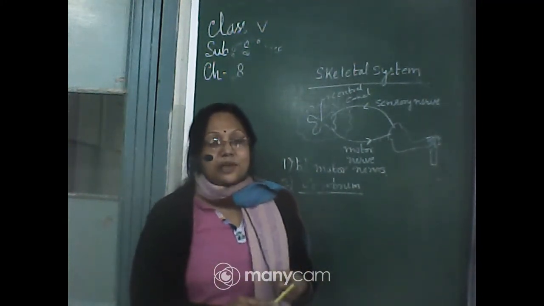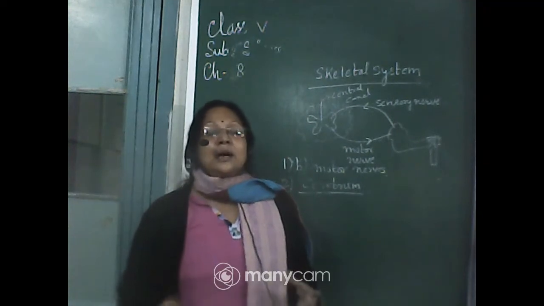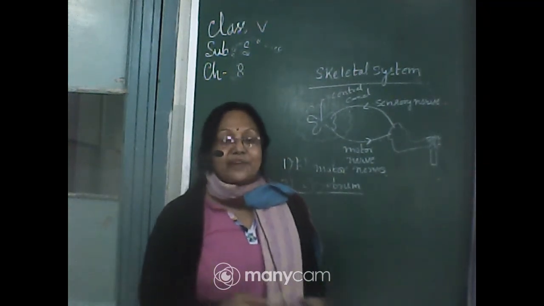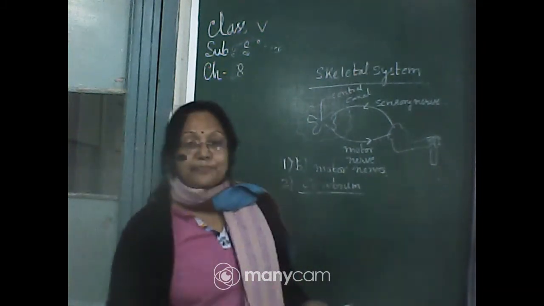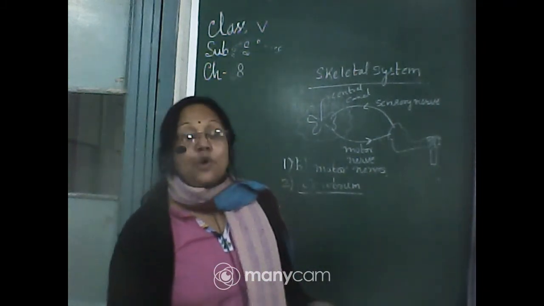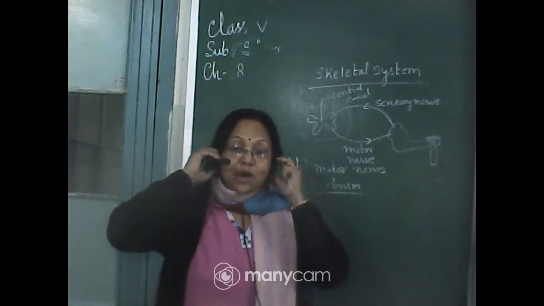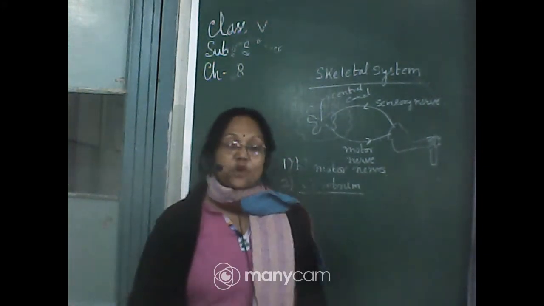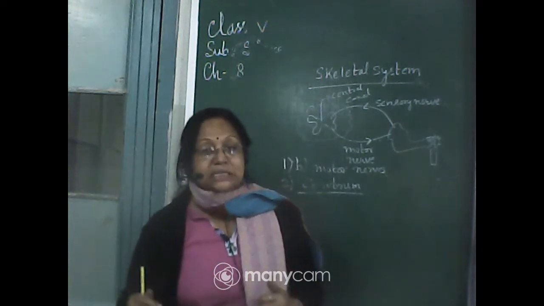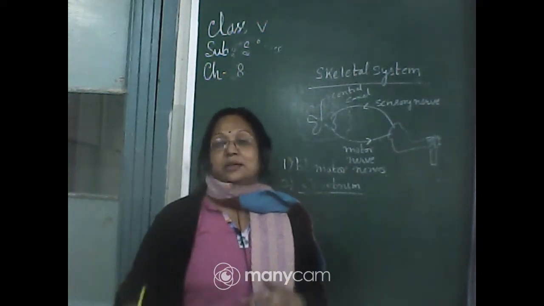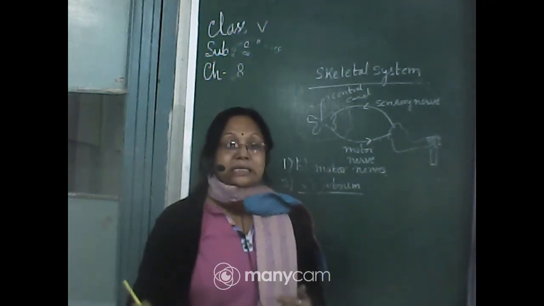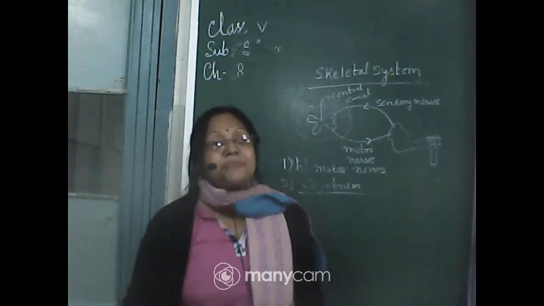Cerebellum controls our muscular activity. If I want to pick the book, who is ordering me? That order is coming from the cerebellum. Any kind of coordination of the voluntary muscles is controlled by the cerebellum.